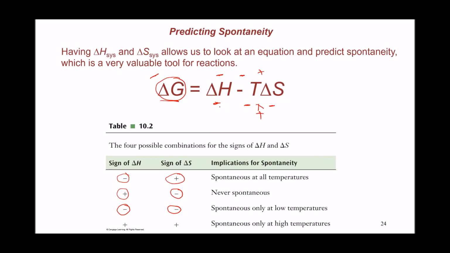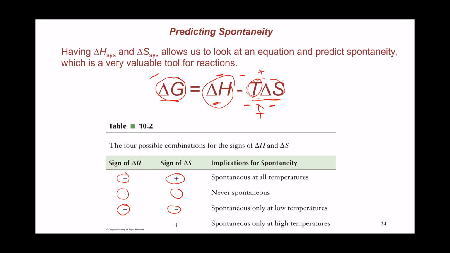So depending on the magnitude of each one of them, if delta H is larger, it is going to cancel out delta S and still make delta G negative, or spontaneous, and this is going to happen only at low temperatures, because if you go to higher temperatures, that term will have larger magnitude, so it's going to be a larger positive term that is going to cancel out the negative delta H term and make delta G positive, or make the reaction non-spontaneous.